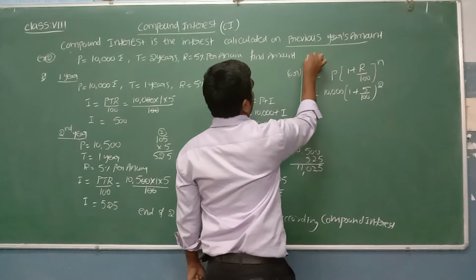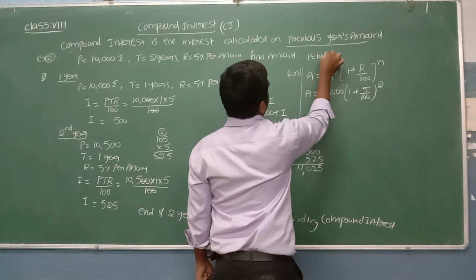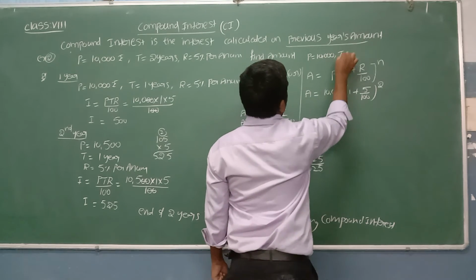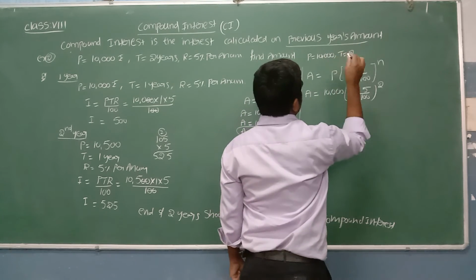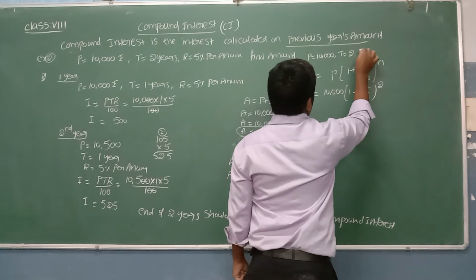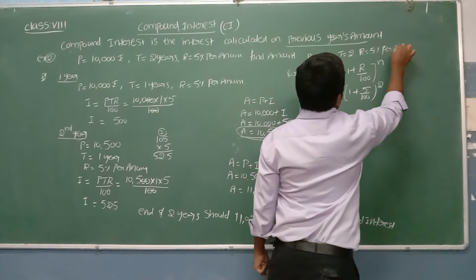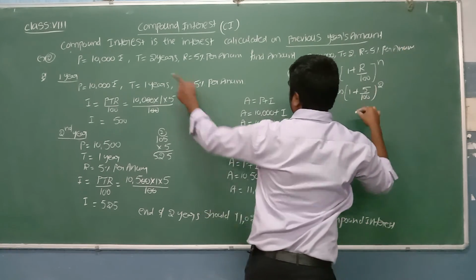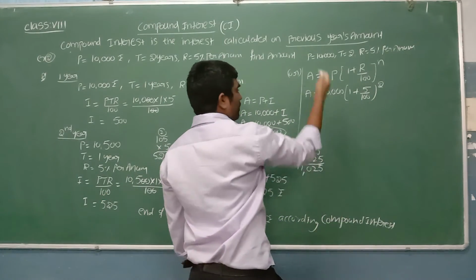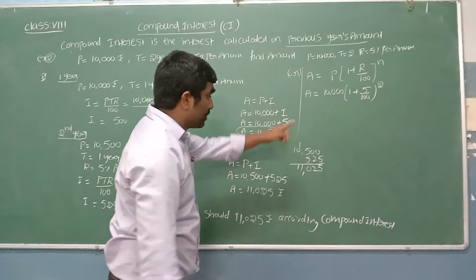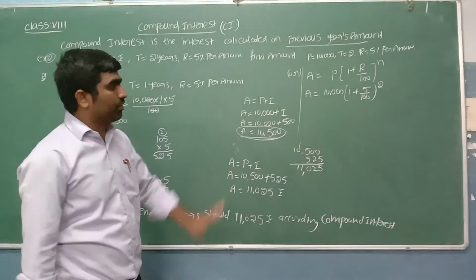See, I am taking here: P is equal to 10,000, time N is equal to 2 years, and rate of interest is 5% per annum. Same data. Instead of counting year by year, we can do it directly with compound interest, and we should get the same answer.